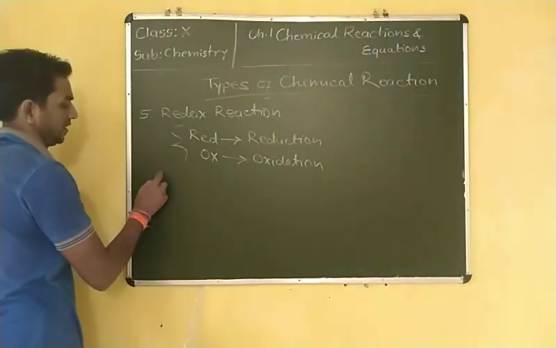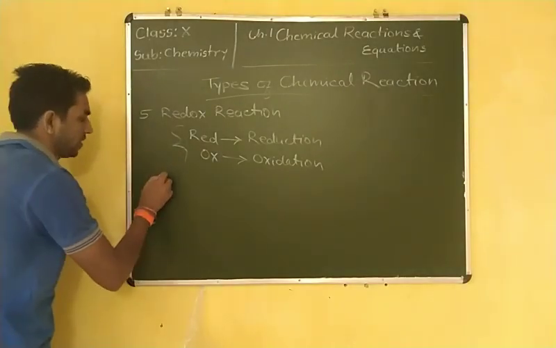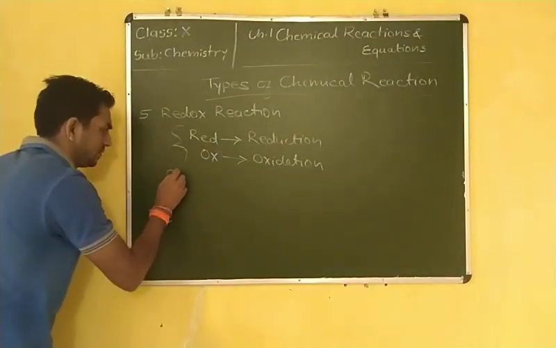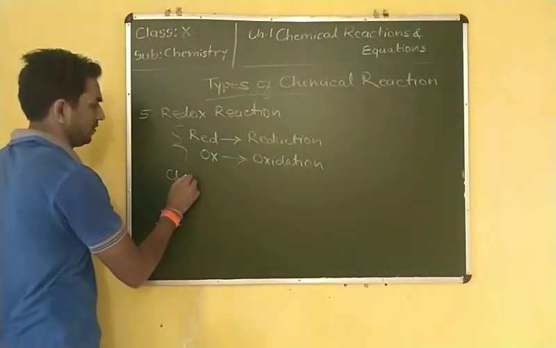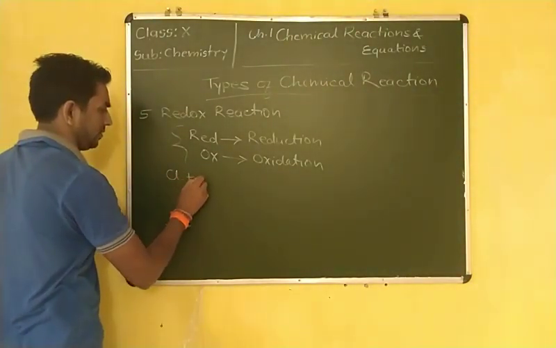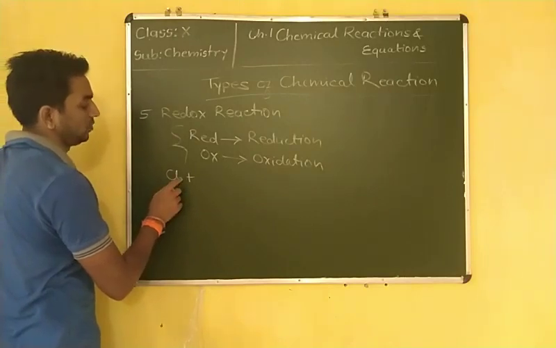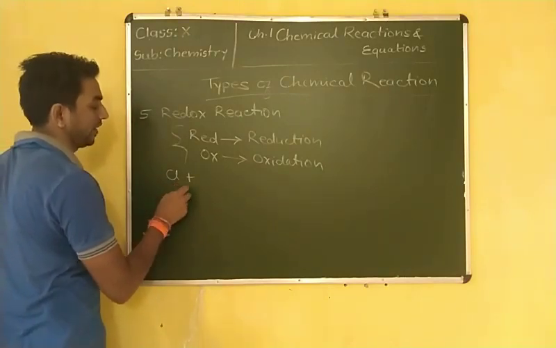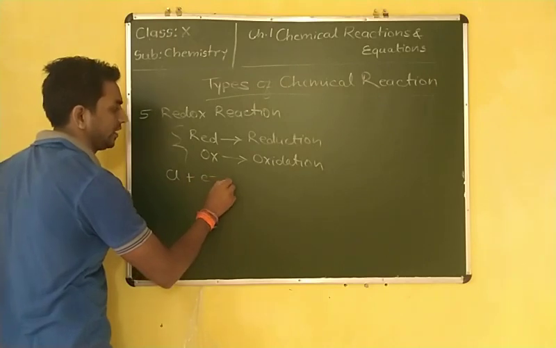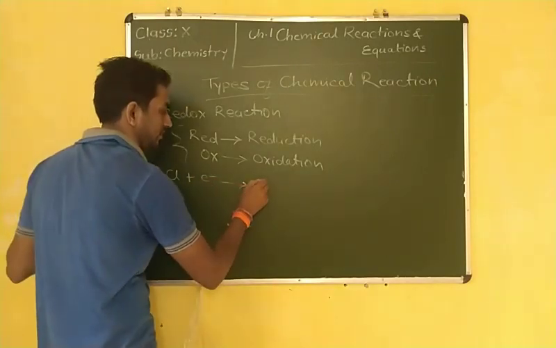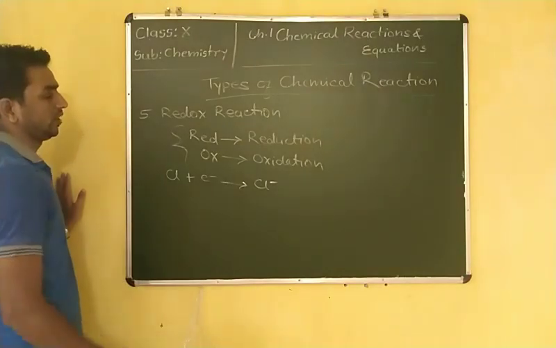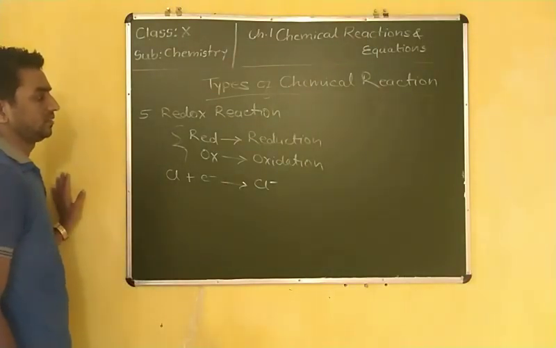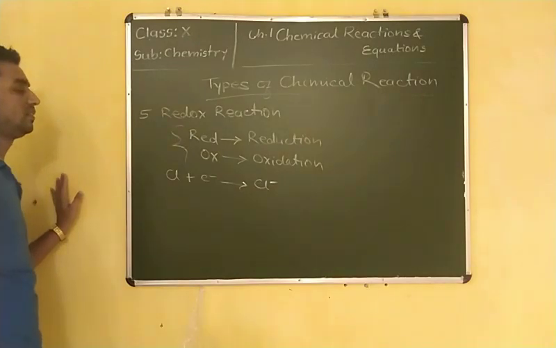First, reduction. Suppose chlorine, Cl, in the neutral atom form, which does not contain any charge, receives one electron. It forms the chloride ion, Cl minus. So this is reduction.